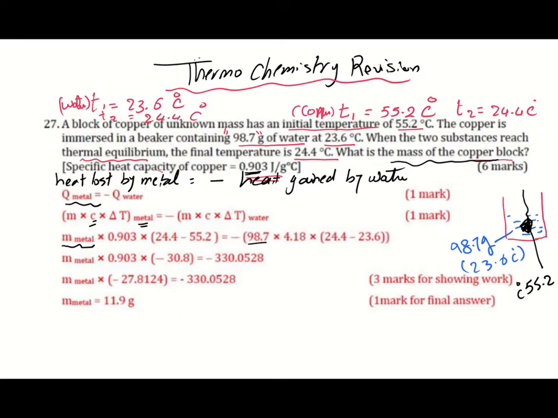The mass of water is 98.7, the specific heat capacity of water will not be given to you, you should know it, 4.18, times the change in temperature. The initial temperature of water was 23.6 and the final was 24.4.